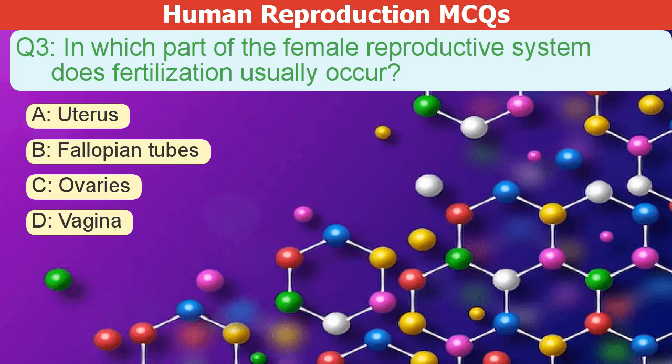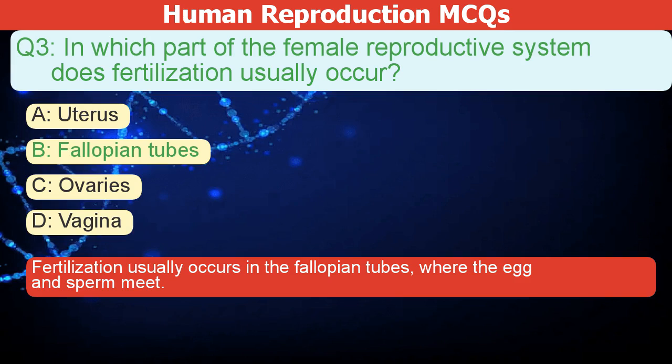In which part of the female reproductive system does fertilization usually occur? A. Uterus. B. Fallopian tubes. C. Ovaries. D. Vagina. The correct answer is B. Fertilization usually occurs in the fallopian tubes, where the egg and sperm meet.